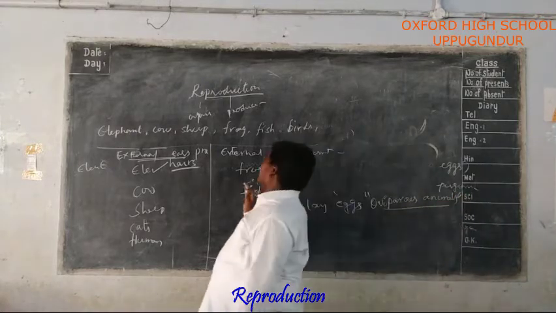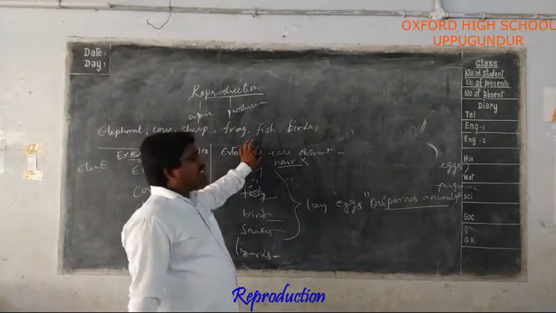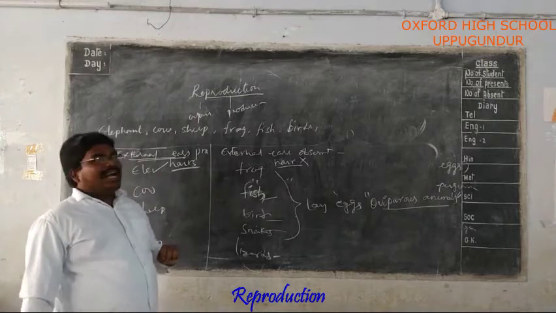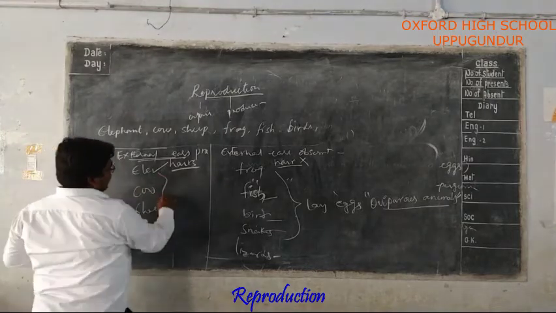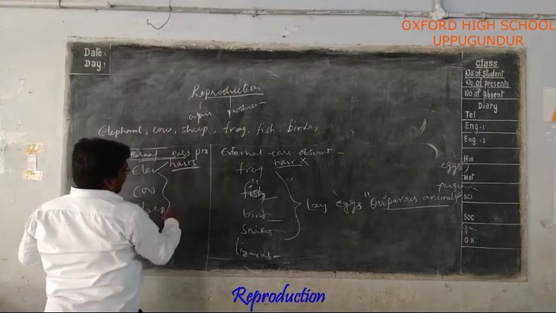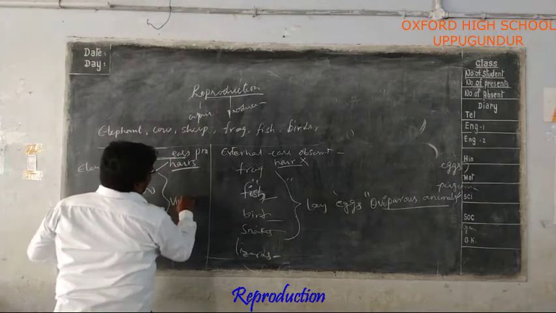Okay? The animals which do not have external ears and epidermal hairs are called oviparous animals. These animals which have external ears and epidermal hairs are called viviparous animals.